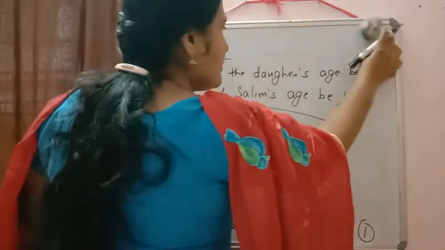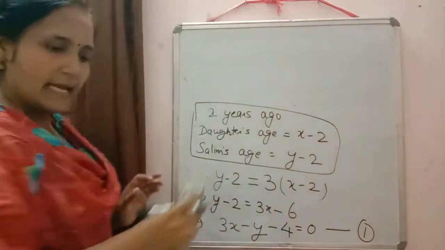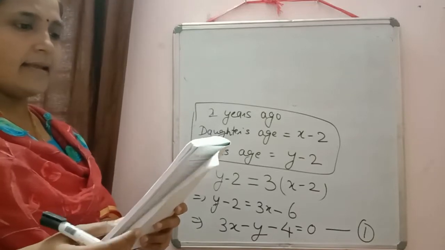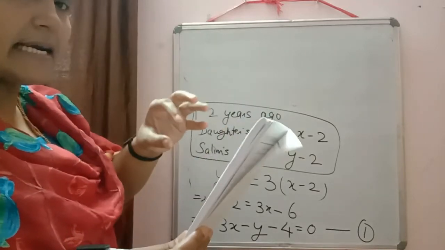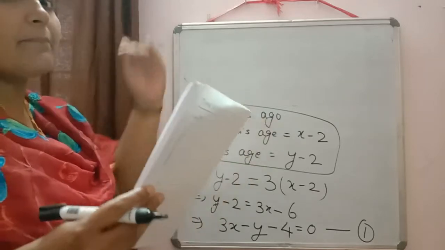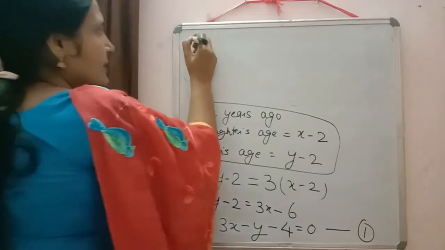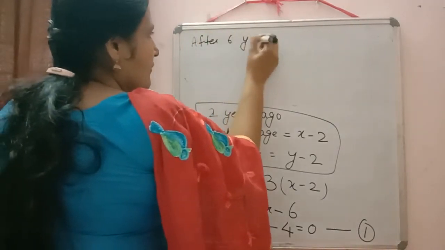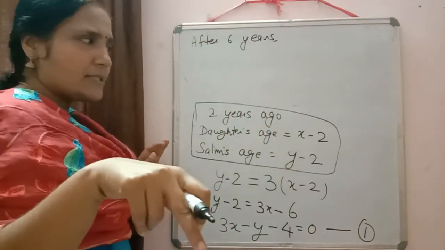Now we can check what is the information given to frame the second equation. Now it is written and 6 years later. 6 years later, whatever the condition is given, that is from the present age. So 6 years later. So we will write here after 6 years. Again, don't jump to frame the equation there.